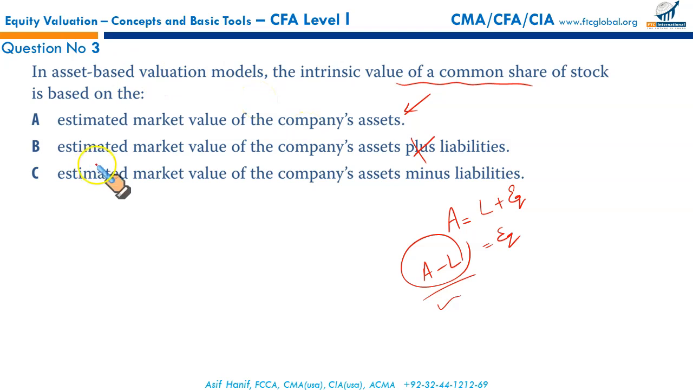So that has to be C then. Estimated market value of the company's assets minus the estimated value of the liabilities, and then dividing it by the number of shares. So that makes C the correct option.